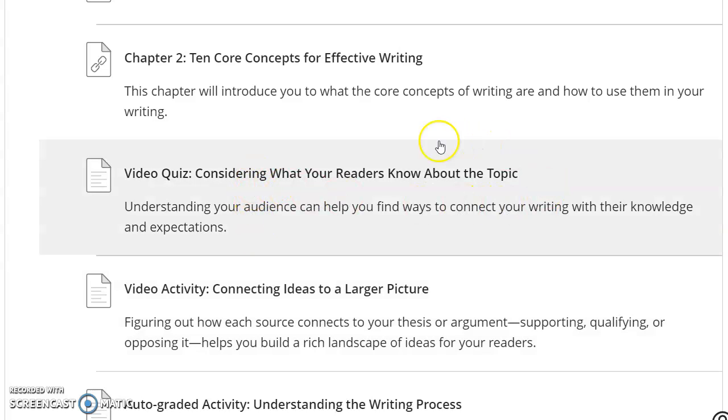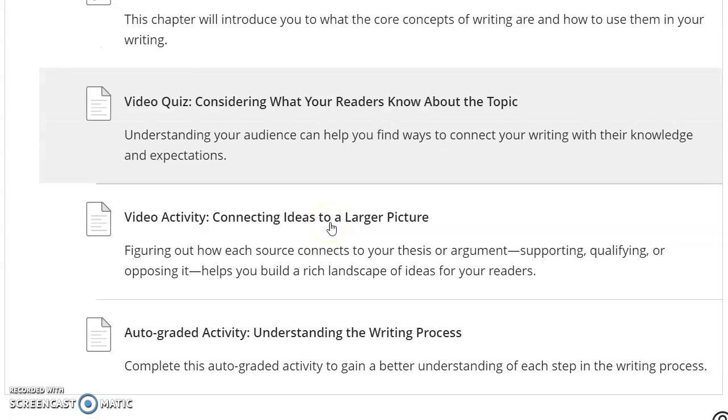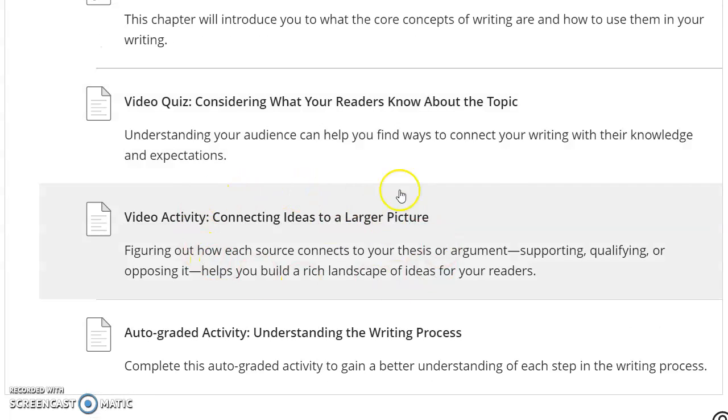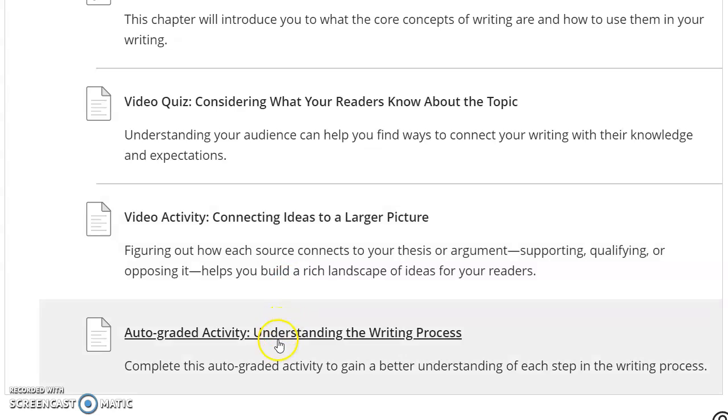The first one is on understanding what your readers know about a topic. The second one is on connecting ideas to a larger picture. And finally, understanding the writing process. So that's pretty much it for your homework